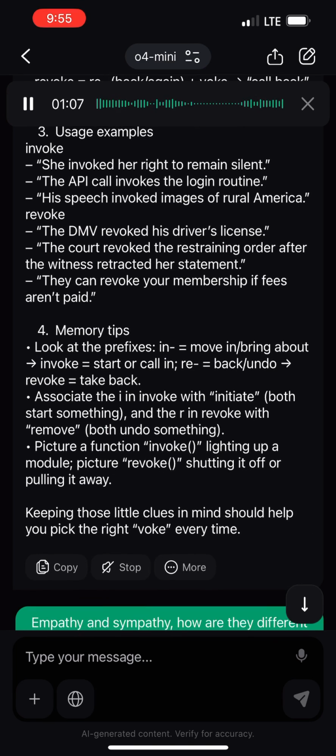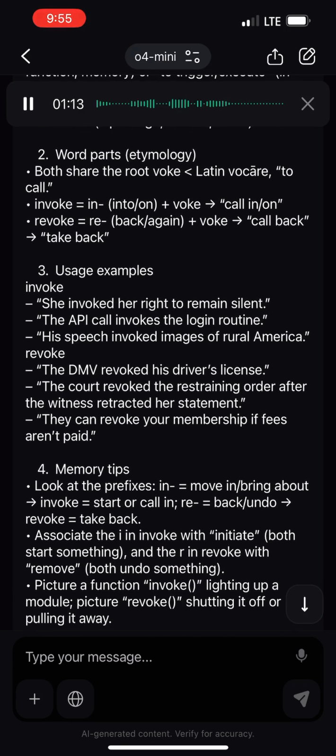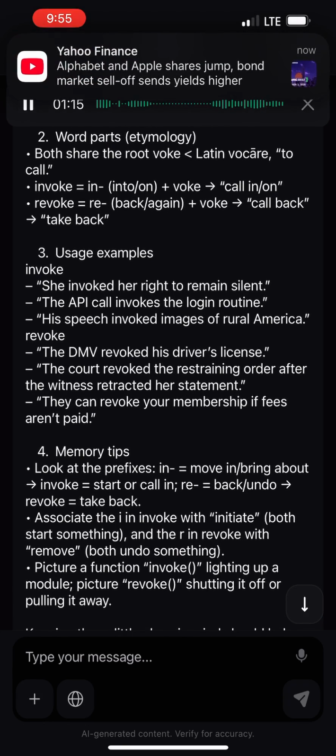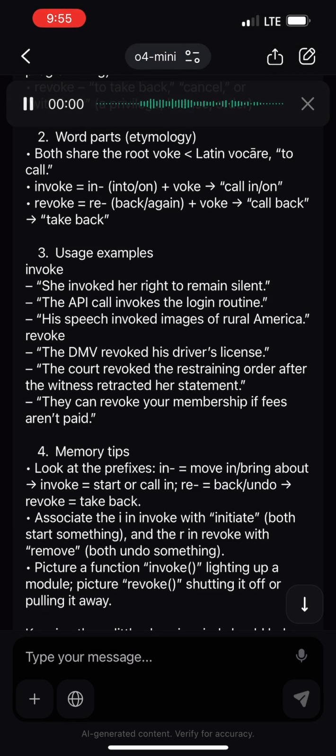Picture a function invoke lighting up a module. Picture revoke shutting it off or pulling it away. Keeping those little clues in mind should help you pick the right voke every time.